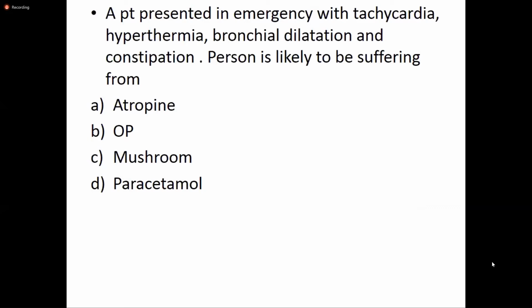Before going to the adrenergic drugs, there are some MCQs. A patient presents in the emergency department with the symptoms of tachycardia, hyperthermia, bronchial dilatation, and constipation.